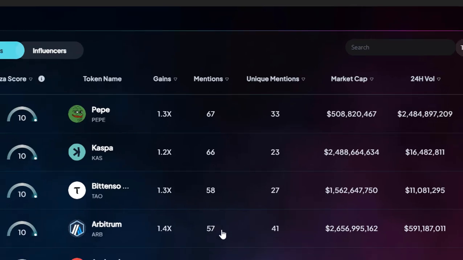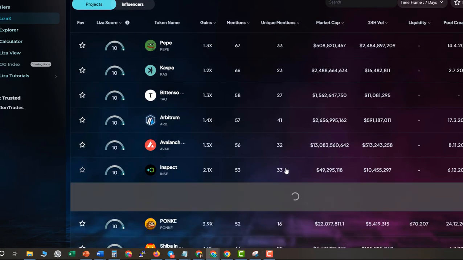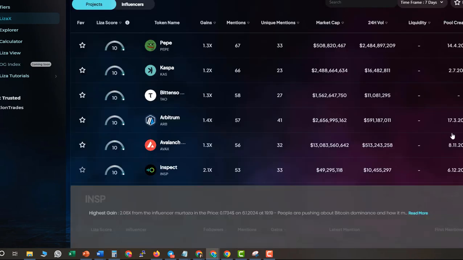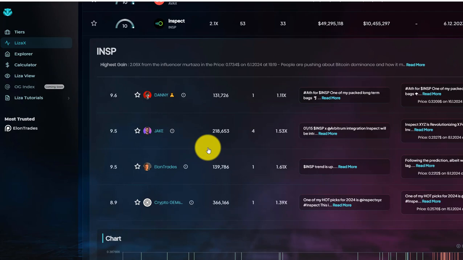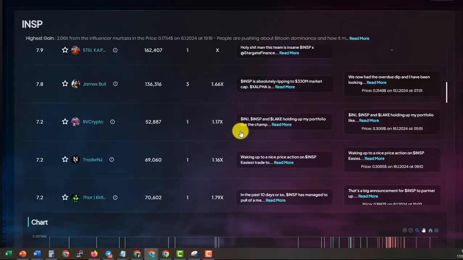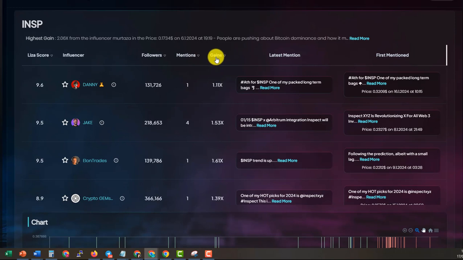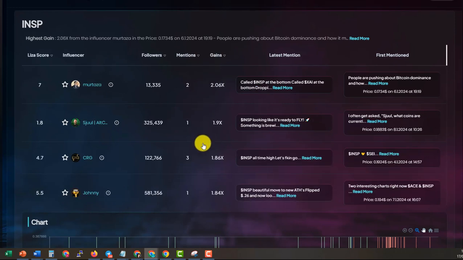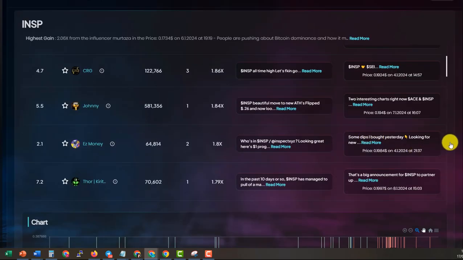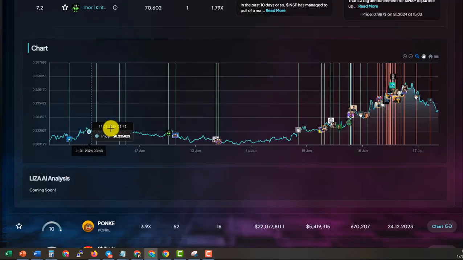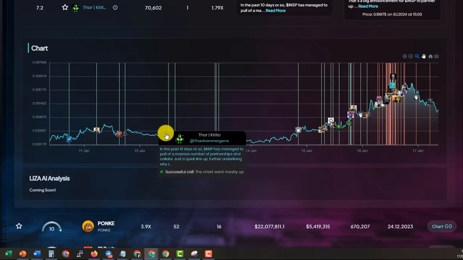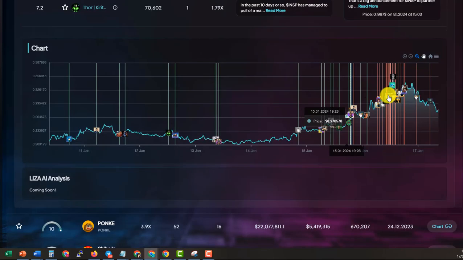Now, when you open a specific project, for example, in spec, you could see that. One second. Okay, so you could see all of the influencers who actually mentioned the project itself. You have the gains over here. You can sort it from up to down, and you also have this section over here where you can see how much gains a project made since the first tweet that LizaX caught, right? And more than that, we have this graph over here where you can actually see the impact of each tweet that made an impact on the price.